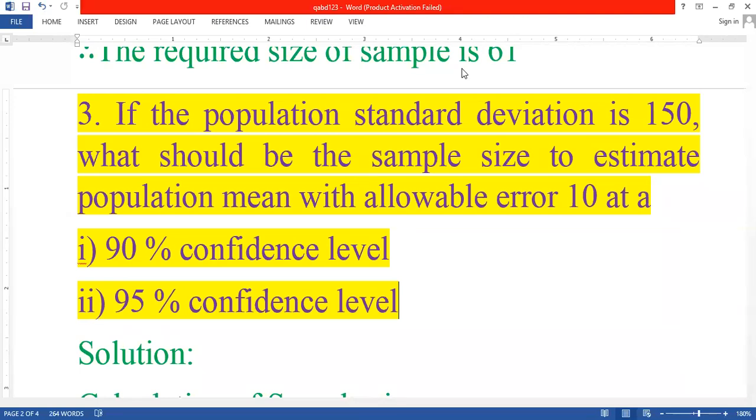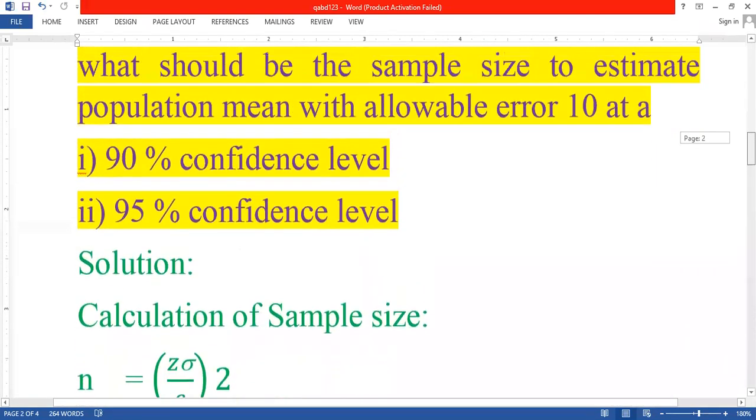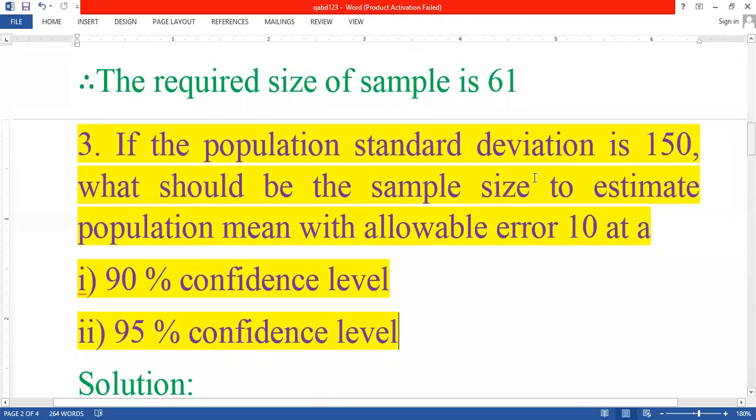Allowable error is nothing but the difference between population mean and sample mean. So that is what they are saying, to estimate population mean with allowable error. So allowable error is nothing but 10. So 10 is considered as the difference between sample mean and the population mean.